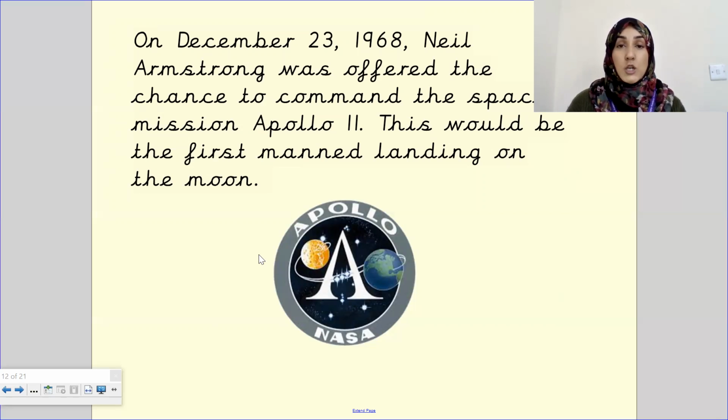Now, Neil was in charge of that mission, so he was like the manager, the boss, or like Mrs. Bowen, the head teacher of the school. But he was the head teacher of the spacecraft, of the mission Apollo 11. So everybody had to listen to him and do what he said. So he was in charge, he was the boss. And this would be the first manned lander, so the first human interaction on the moon.